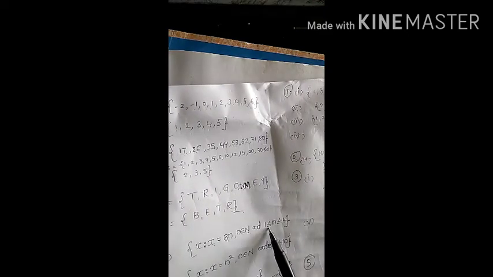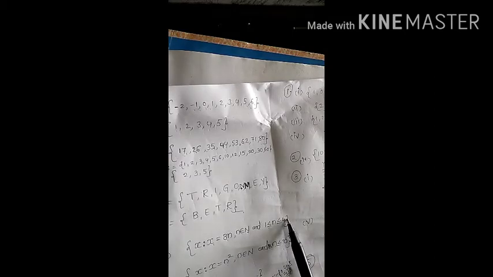So the set builder form of this roster form we can write like this: x such that x is equal to 3n, n belongs to capital N, meaning natural numbers, and 1 less than or equal to n less than or equal to 4. Clear? So first see, x is equal to 3n. n is 1 less than or equal to n less than or equal to 4, which means there are 4 possibilities: 1, 2, 3 and 4 only, right?